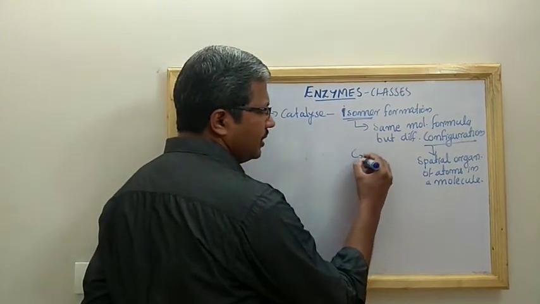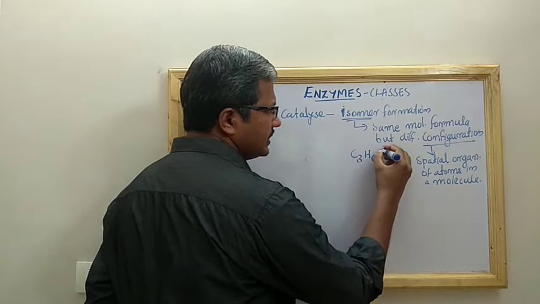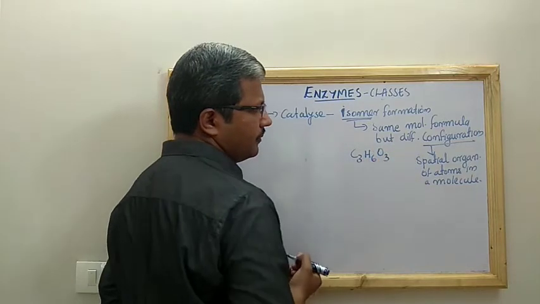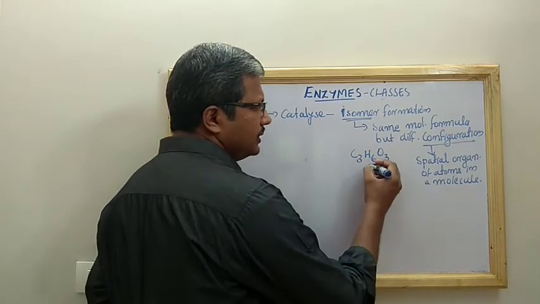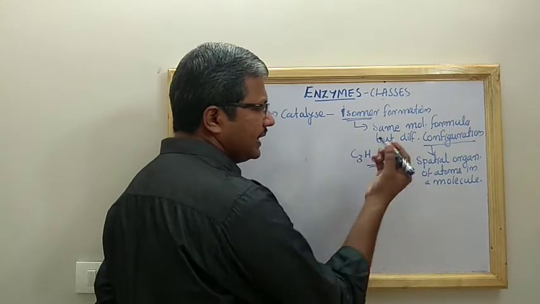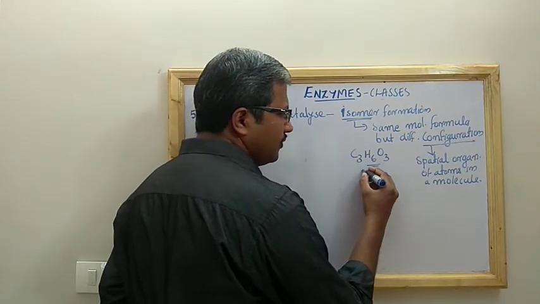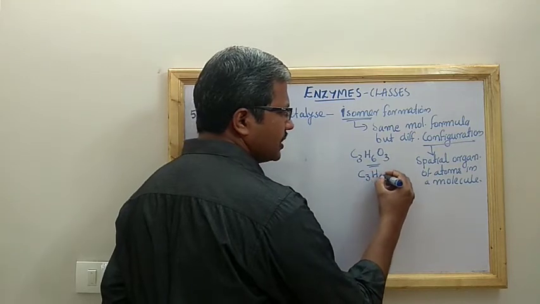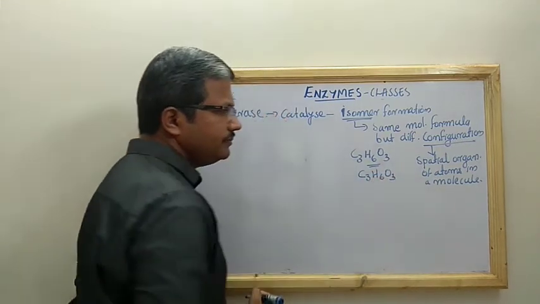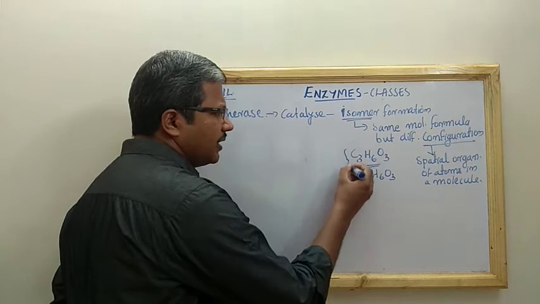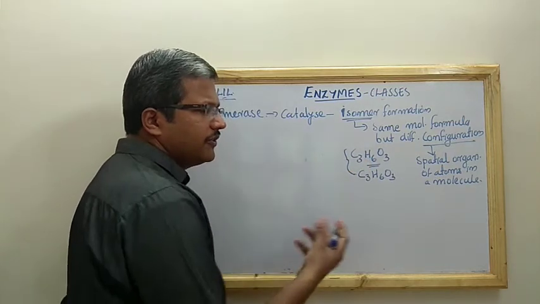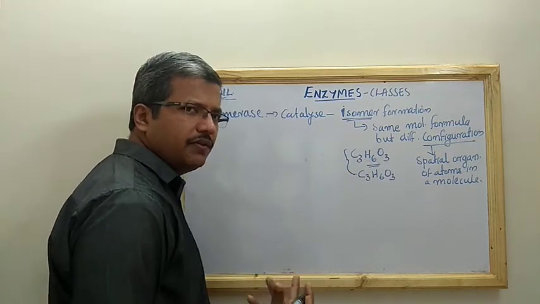Glyceraldehyde has the formula C3H6O3, and dihydroxyacetone also has the same formula, C3H6O3. But they are isomers. Their spatial organization is different.